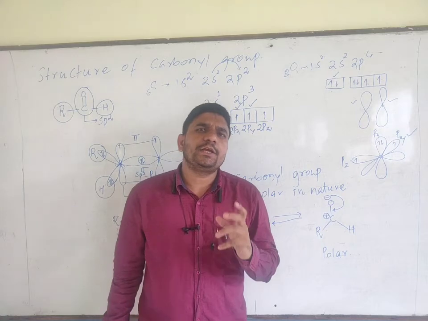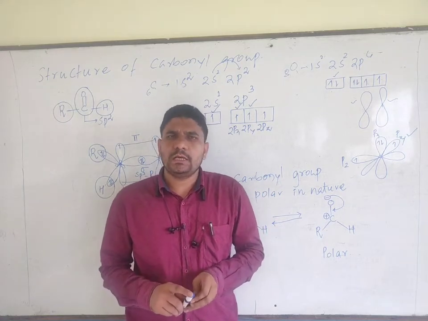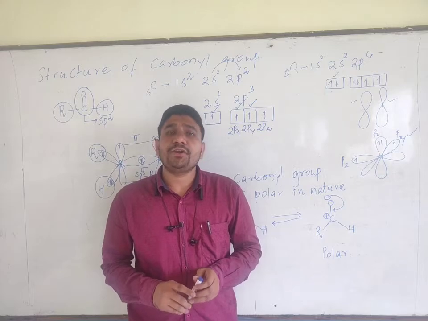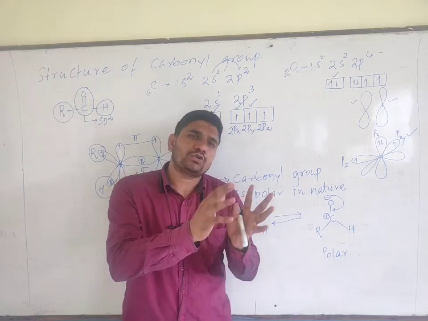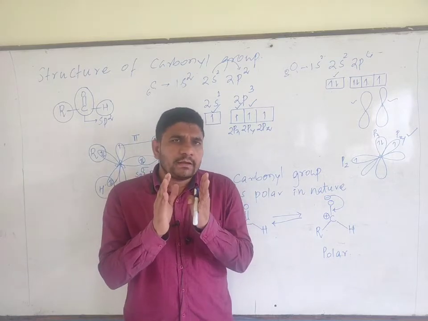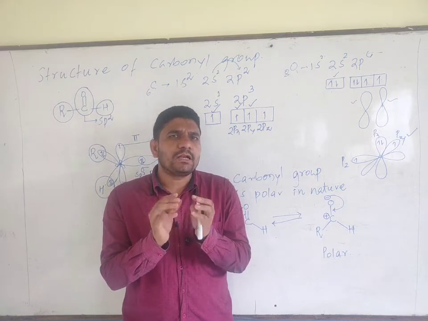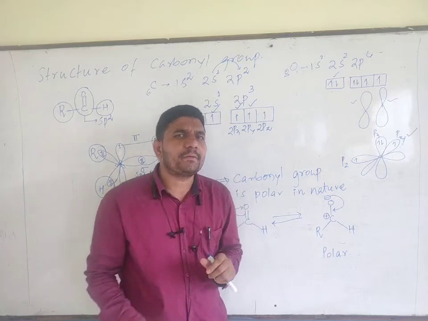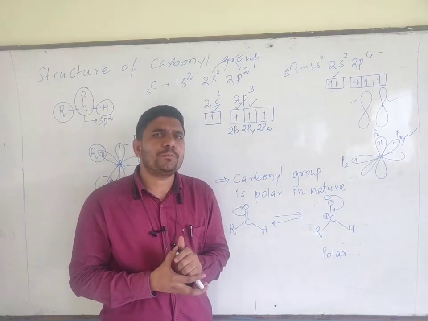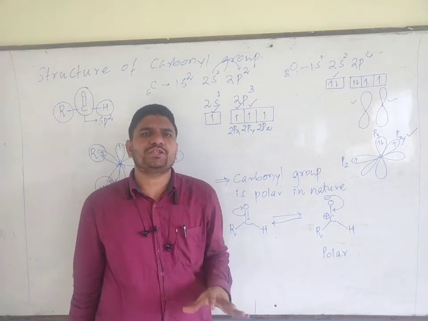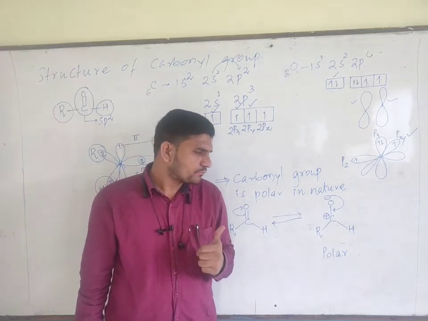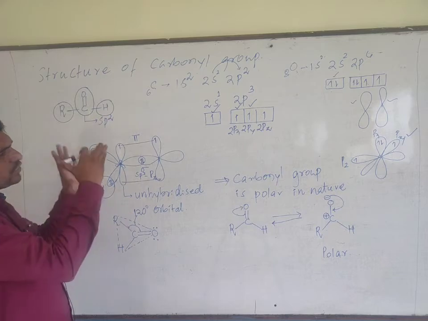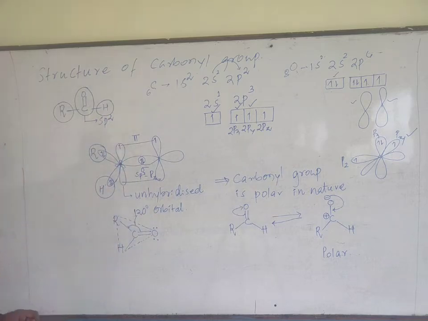In aldehydes and ketones, the carbonyl group is polar because there is an electronegativity difference between carbon and oxygen. The existence of a difference in electronegativity between two combining atoms makes the carbonyl group polar in nature. Understood? This is regarding the structure of the carbonyl group.